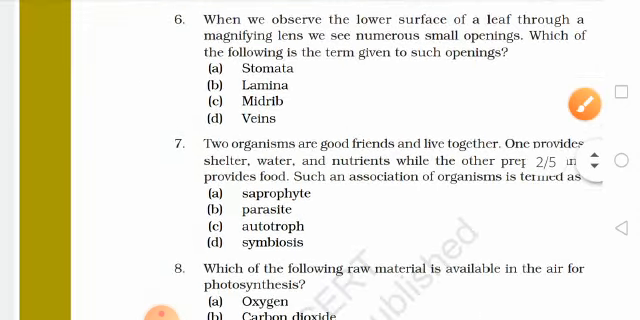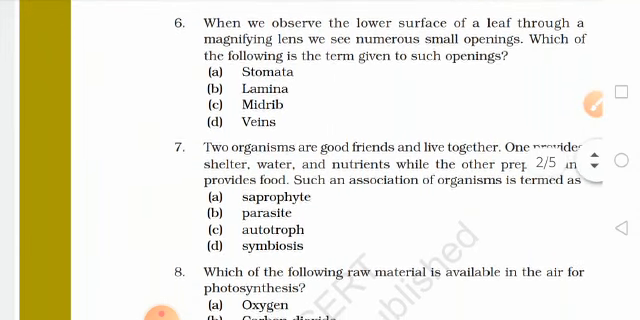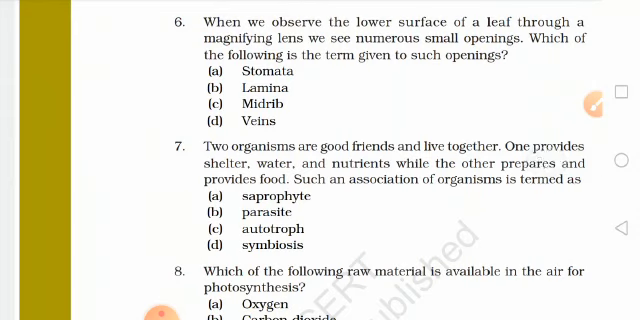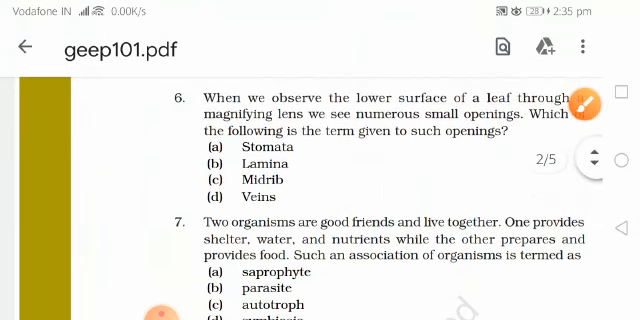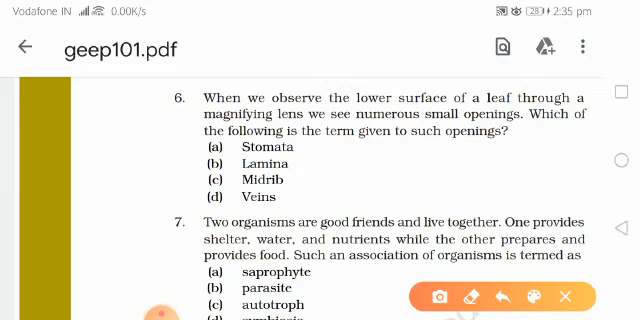Our next question is, when we observe the lower surface of a leaf through a magnifying lens, we see numerous small openings. Which of the following is the term given to such openings? So we have to tell the name of the openings which we see when we look at the leaf by magnifying glass. Stomata, lamina, midrib and vein. So the answer is stomata.